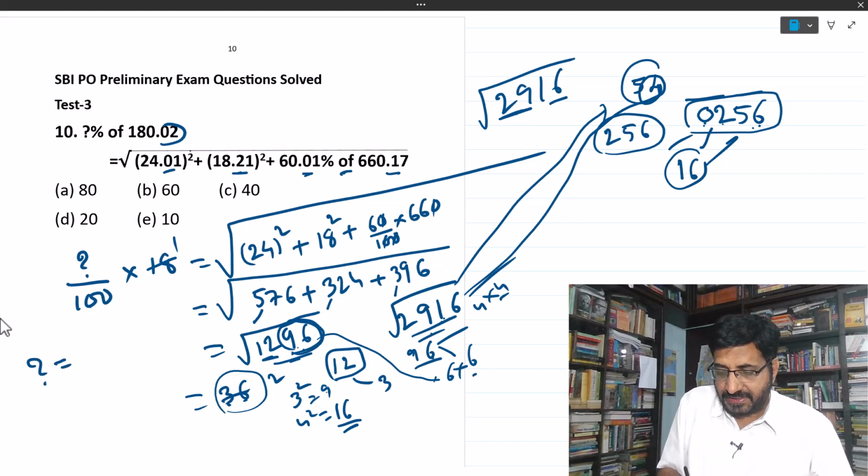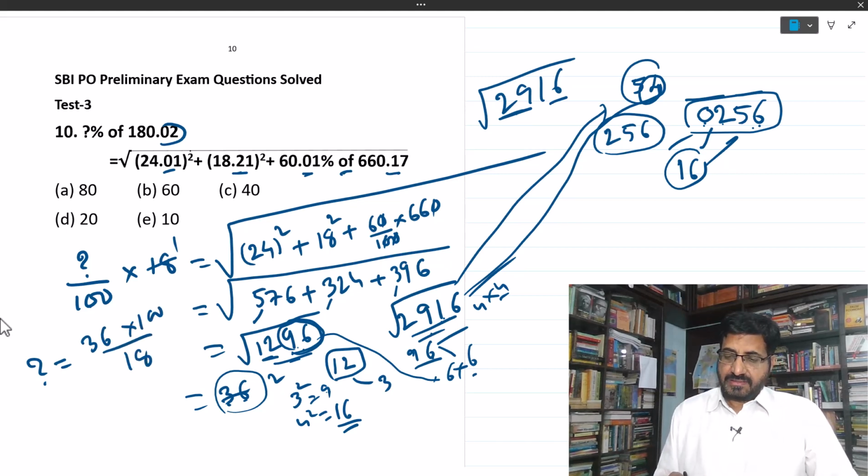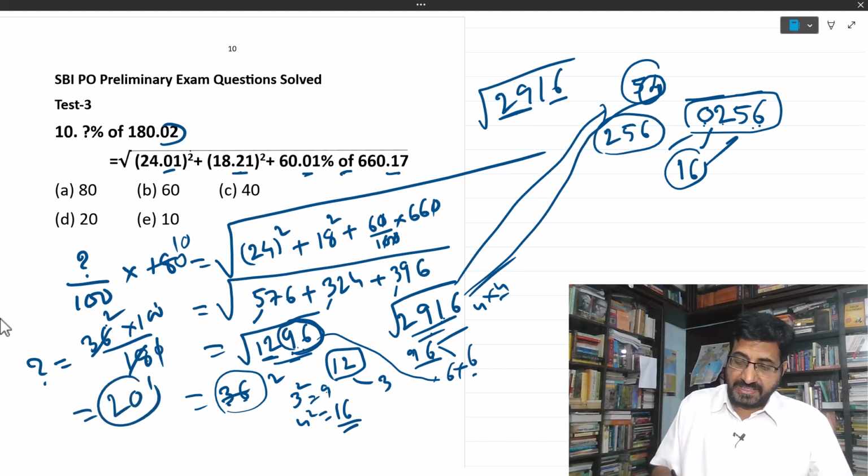The question mark will be 36 into 100 divided by 180. Now this and this get cancelled. 36, 18 1s are 18, 18 2s are 36. This will be 20. Yes, 20 is the answer.